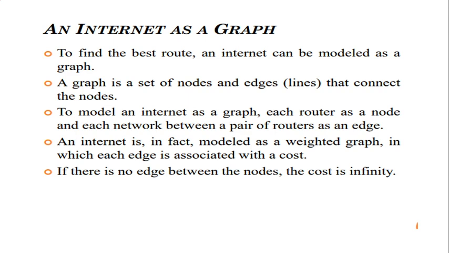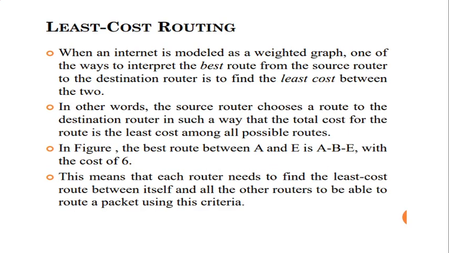An internet is modeled as a weighted graph in which the edges contain a cost. Each and every edge carries a cost, and by calculating the cost we are going to find the shortest path, right? If there is no edge between the nodes, the cost will be infinity. So this is the method.